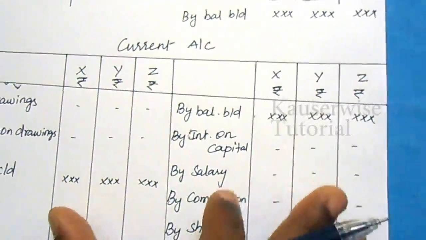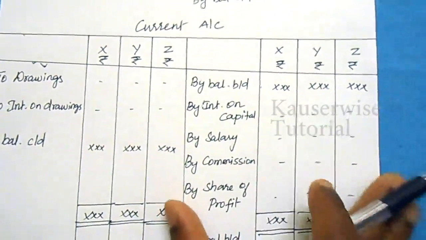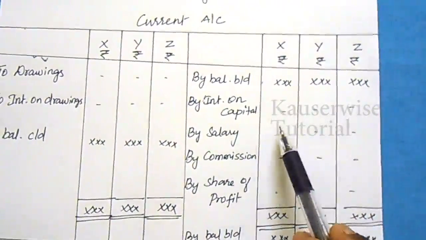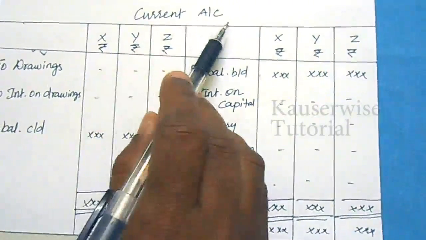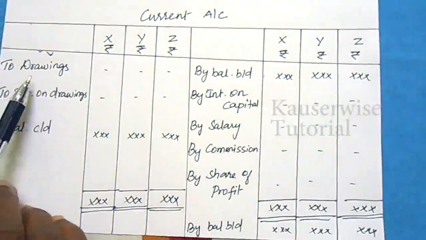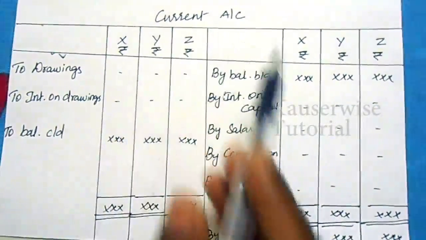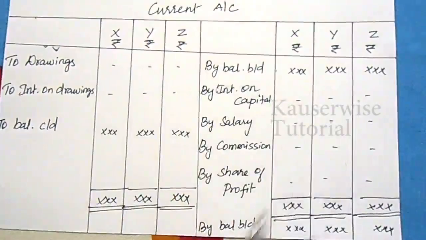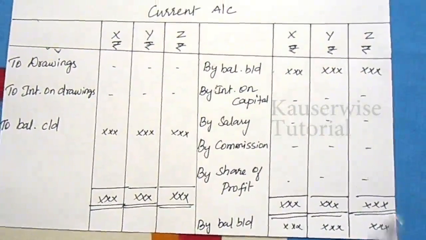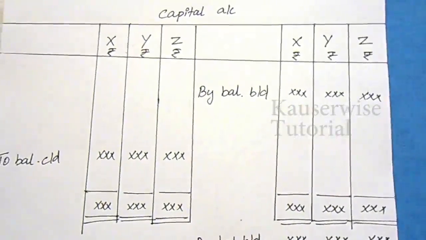In the fixed capital method, the second account is the current account. In the current account, all the transactions relating to interest on capital, salary, commission and share of profit will be credited in the current account of the partner, and any drawings or interest on drawings will be debited in the current account. So every year the current account will be fluctuating. According to the transactions you will get a different amount every year, but the capital account remains the same. This method is called the fixed capital method.